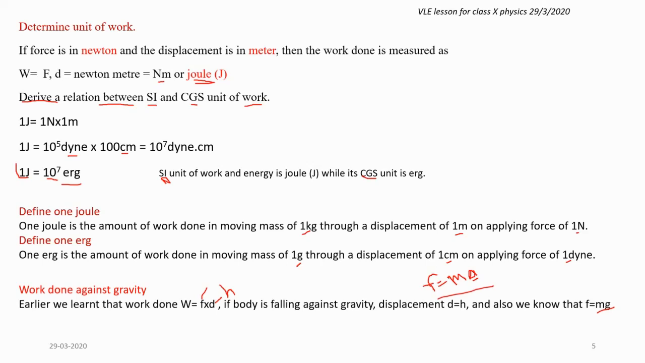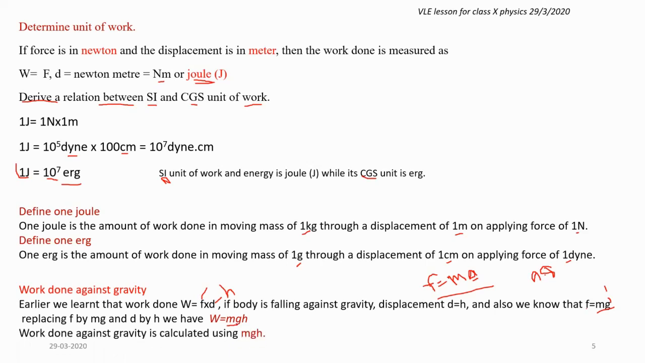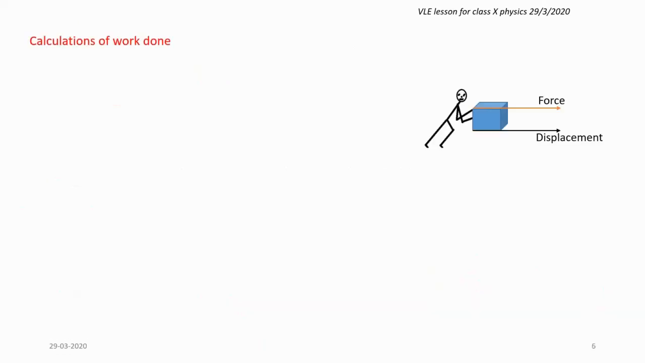But here nobody is kicking the ball, the force is applied by gravity, and that gravity will let the ball accelerate downward with the value of 9.8 meter per second square. So that is why we are replacing the F by mg. And when you replace F by mg, we get W, work done against gravity, is mgh. Mg here means force, h is D. So work done against gravity is calculated using the same.